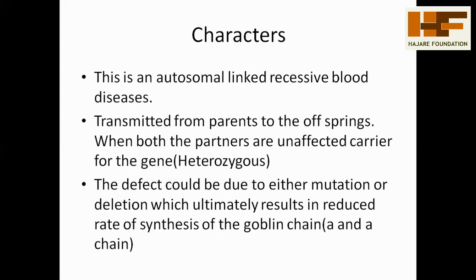If the person suffers from a defect or disorder, either by mutation, deletion or some genetic changes, or sometimes the chromosome base pairs are deleted, it ultimately reduces the rate of globulin synthesis in the chain, either alpha or beta. When the person has this type of disorder, the rate of hemoglobin synthesis decreases in the alpha chain or in the beta chain. This is the abnormality shown in thalassemia disease.